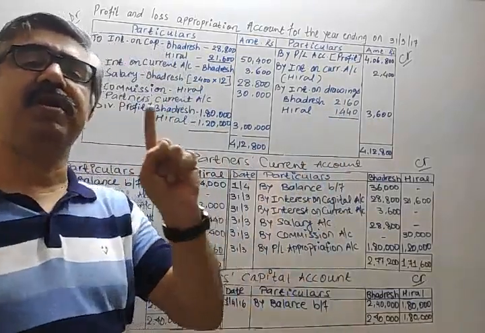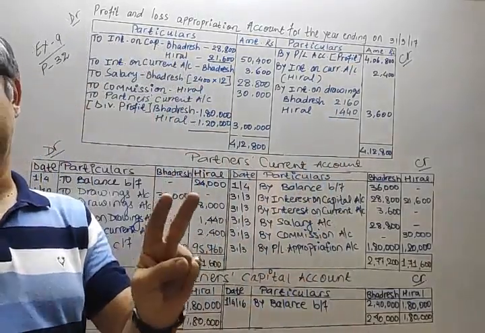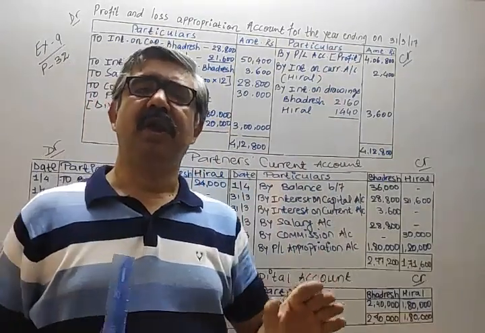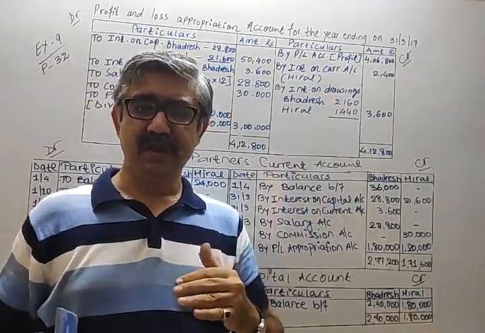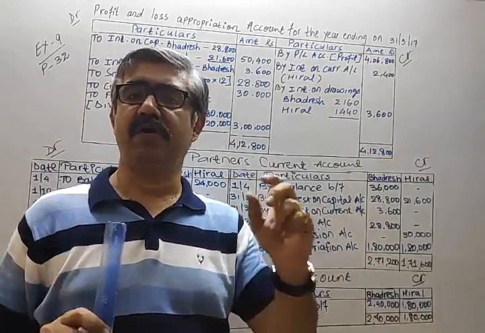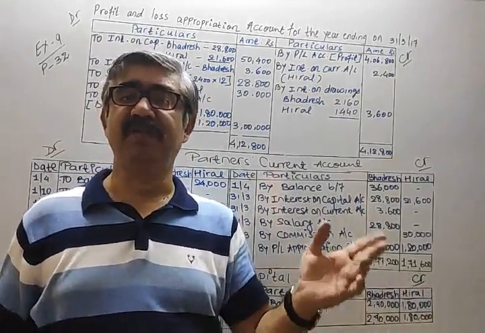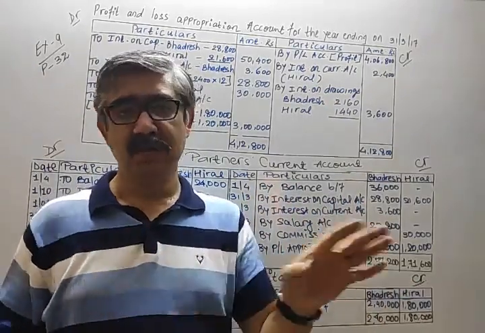Okay? We computed interest on capital, interest on current account, interest on drawings. You just have to take care that the percentages don't get shuffled. Instead of 12% on drawings, if you calculate 12% on current account, then many things are possible, so many figures will get changed.